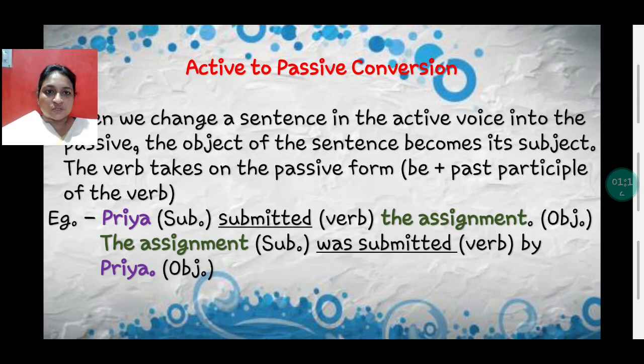Active to passive conversion. When we change a sentence in the active voice into the passive, the object of the sentence becomes its subject. The verb takes on the passive form. Okay, there is a change in the verb form also. And what is that rule? Be form of verb plus past participle of the verb. Be form means is, am, are, was or were plus past participle of the verb. For example, Priya is the subject, submitted is the verb, the assignment is the object. So when you write in passive, the object, that is the assignment, was submitted by Priya.